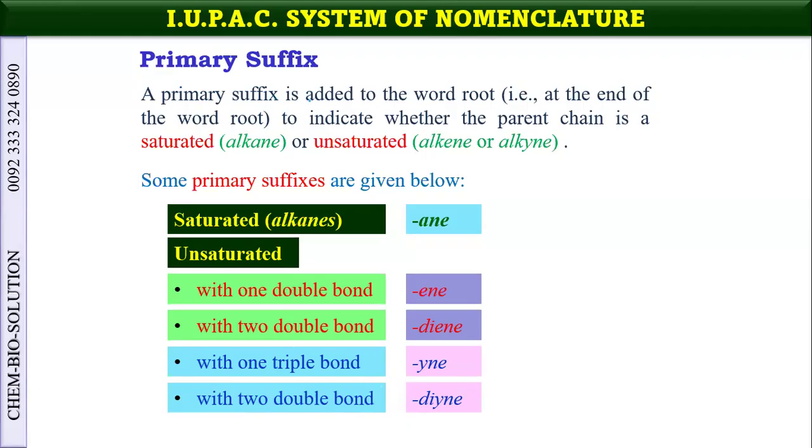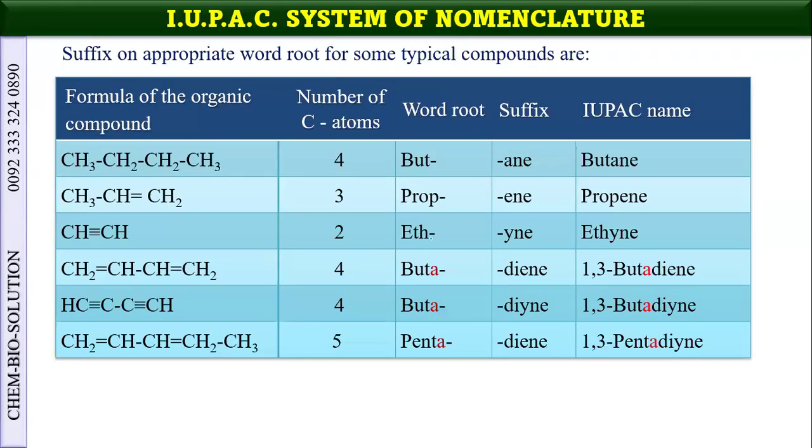So what is the primary suffix? Primary suffix is added at the end of the word root to indicate whether the parent chain is saturated or unsaturated. If ane is there, it means it is saturated. And if ene or yne is there, then these are unsaturated. So you can see here, these are some examples: butane, propene, ethyne,